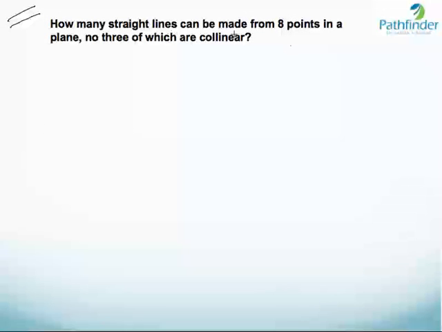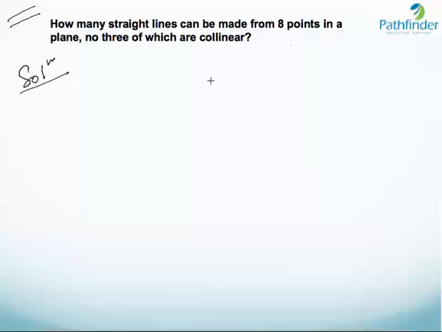How many straight lines can be made from 8 points in a plane, no three of which are collinear? So we have 8 points in a plane. So let's solve this. We have 8 points in a plane and no three of which are collinear.